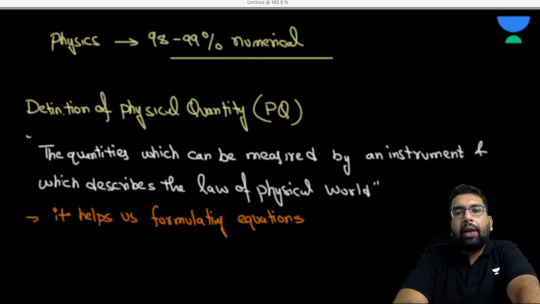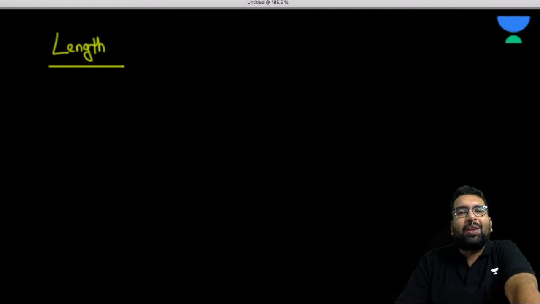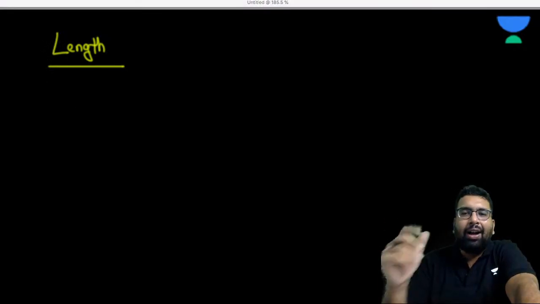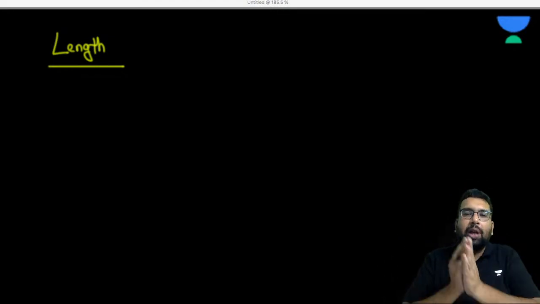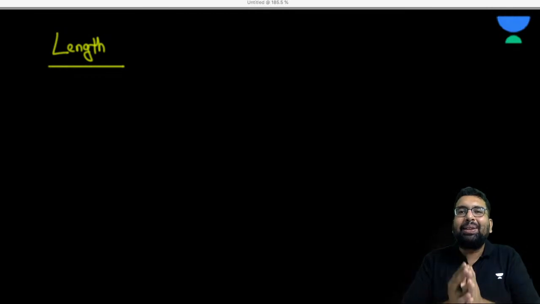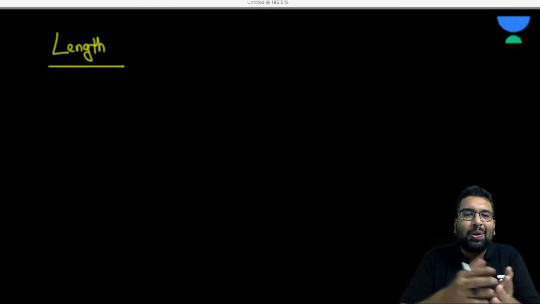Now the question is, sir, how are we going to interpret a physical quantity? Let us take a very basic example: length. From the very beginning of our schooling, we have a meter scale with us. We carry this meter scale in a beautiful geometry box to the school, to the nursery, to the play school or whatever.